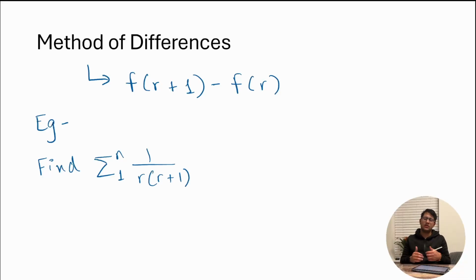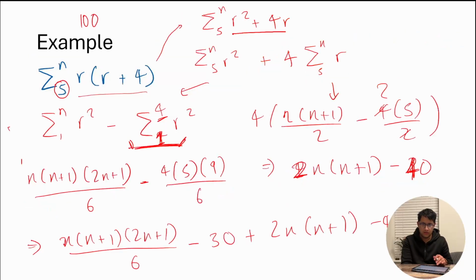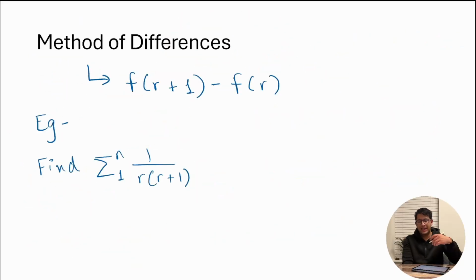This is just another type of summation question that they ask. So if you have a summation that is not in the form of r squared or r cubed, right? Chances are you can manipulate that expression to get it in the format of f(r plus 1) minus f(r), right? And method of differences can only be applied if it is in this very specific format. We'll find out why with this example.